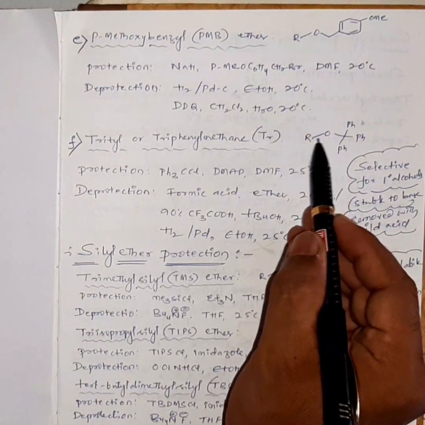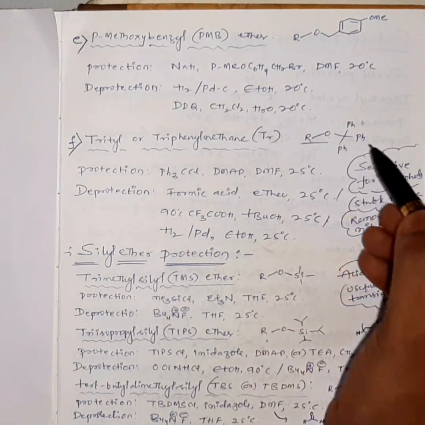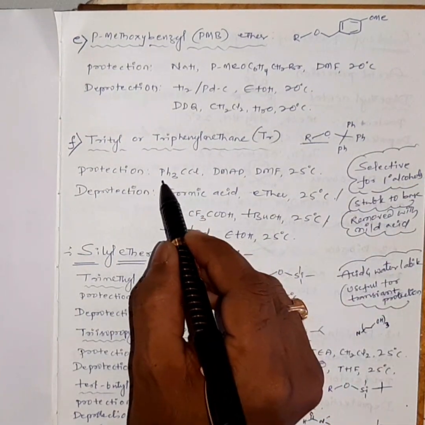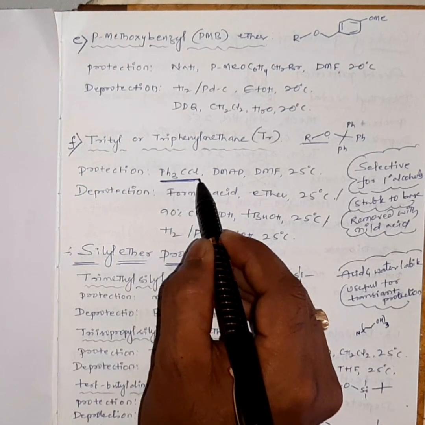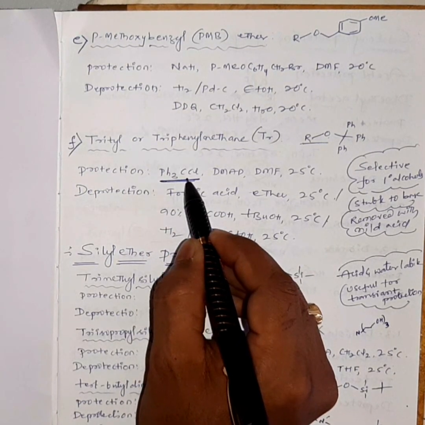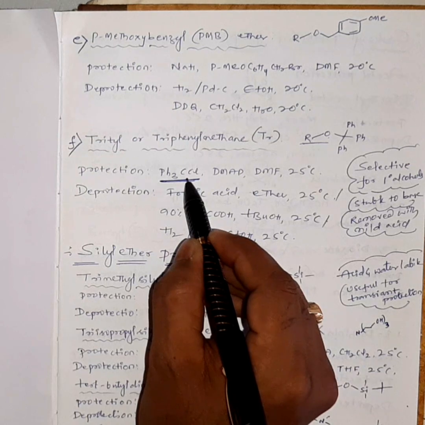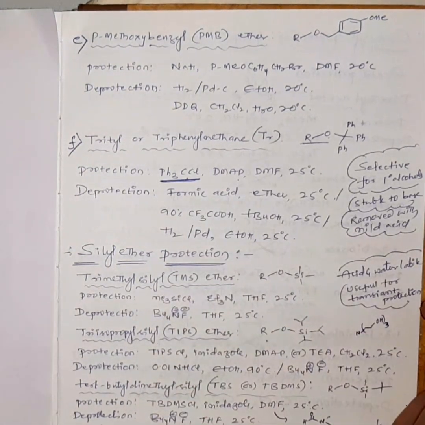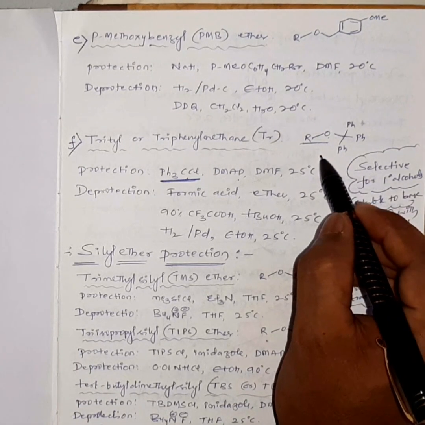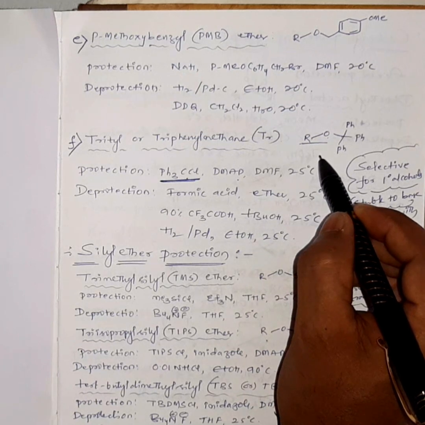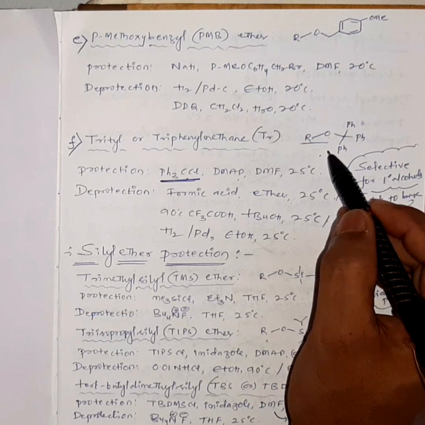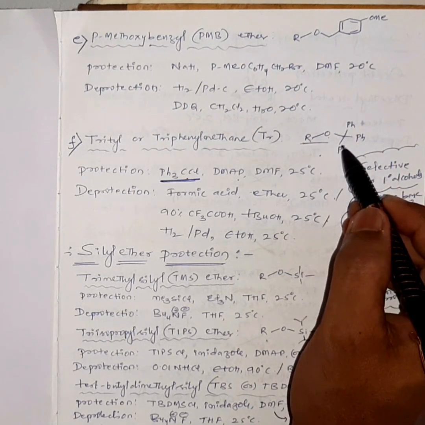Here this is the alcohol part, and triphenyl methyl chloride, which we call trityl chloride, in presence of DMAP and DMF at around 20 to 25 degrees Celsius, results in the formation of this trityl protected molecule, trityl ether, triphenyl methyl ether.